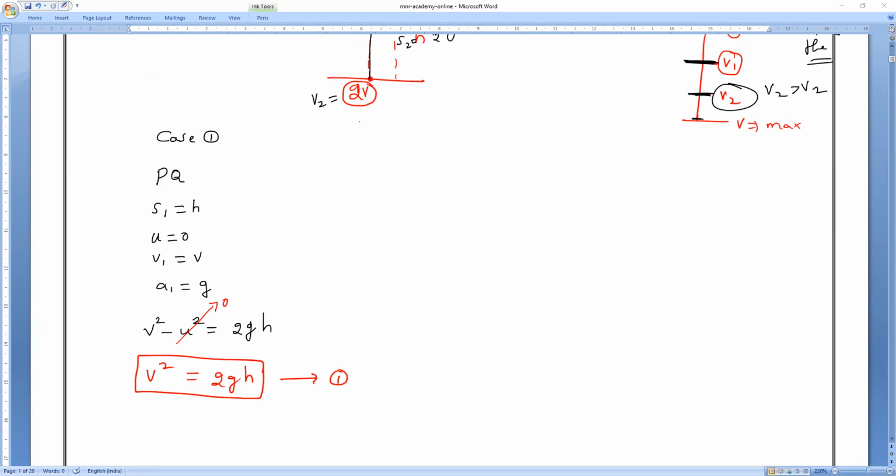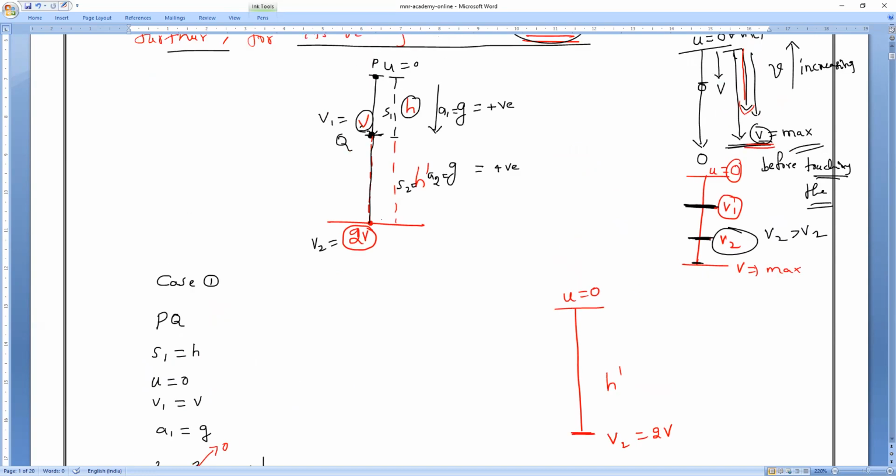Next, second time, consider only this one. Again, the initial velocity is 0. It traveled a certain distance, that is h dash. And by that time, at this point, the velocity becomes double, that is V2. What does double mean? 2 times V. Am I right or wrong? So this is the point from where to where? From P to Q or Q to R? Q to R.